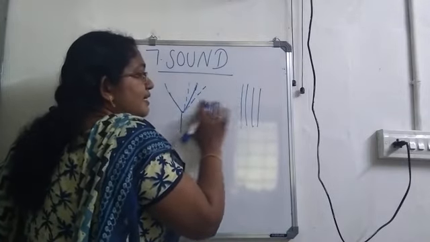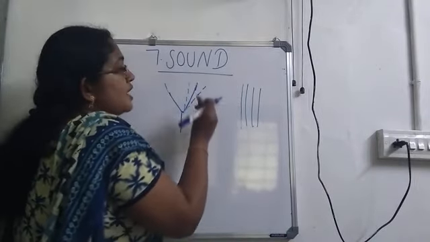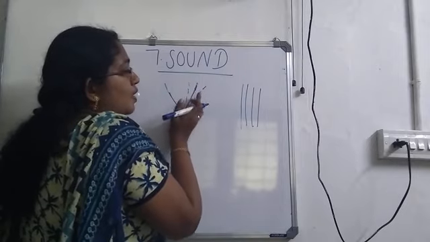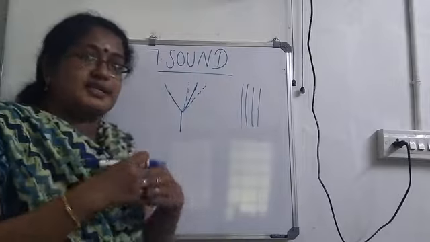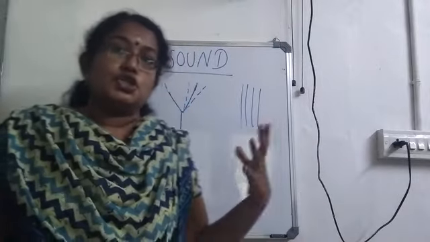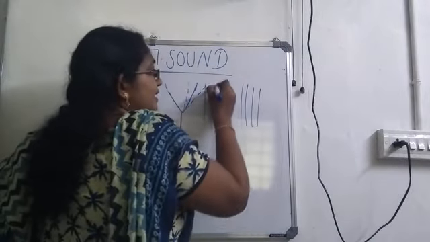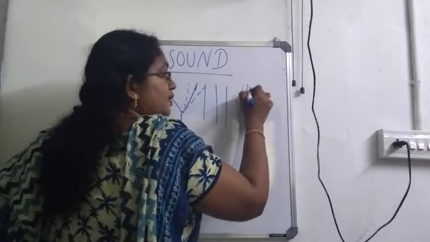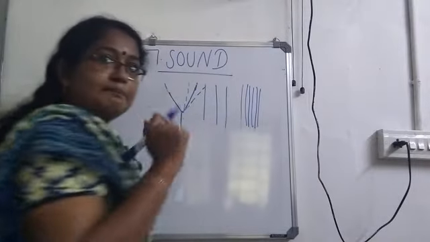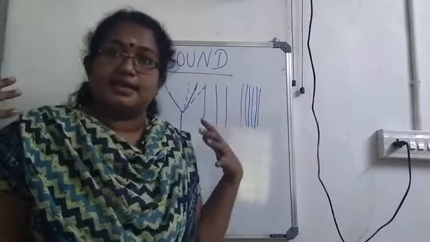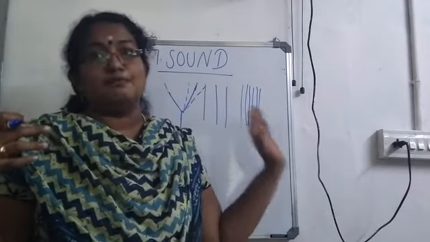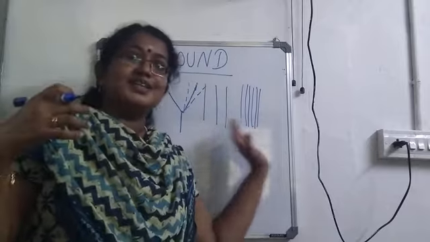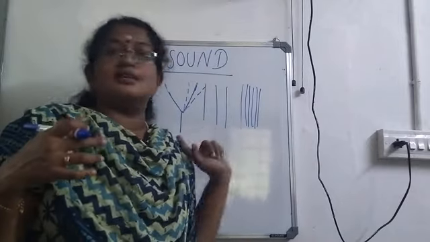Then here again we will be having many air molecules. So when this prong moves to the opposite side, what happens? The air molecules present here get released. So here we will be getting it like this. Here the air molecules are compressed. Here they get released. So like this, the air molecules will move, or the sound gets transmitted in this form.